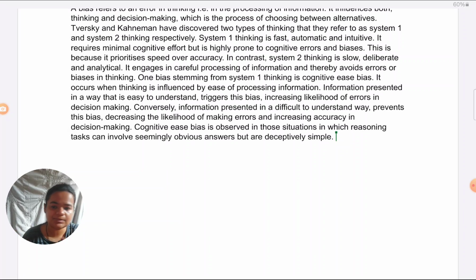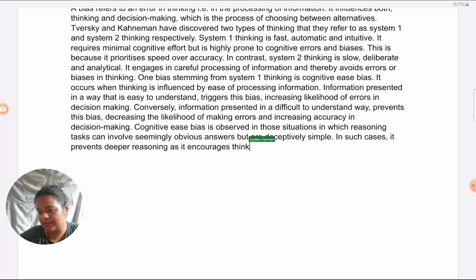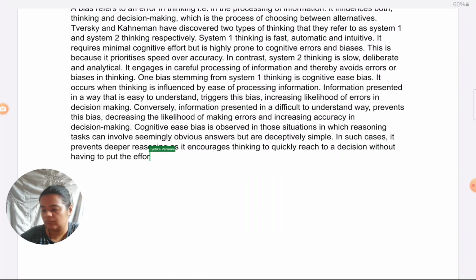That is how it is influencing decision making. In such cases, it prevents deeper reasoning, as it, we can say, jumps to or encourages thinking to quickly reach a decision without having to put the effort of thinking through for a while.